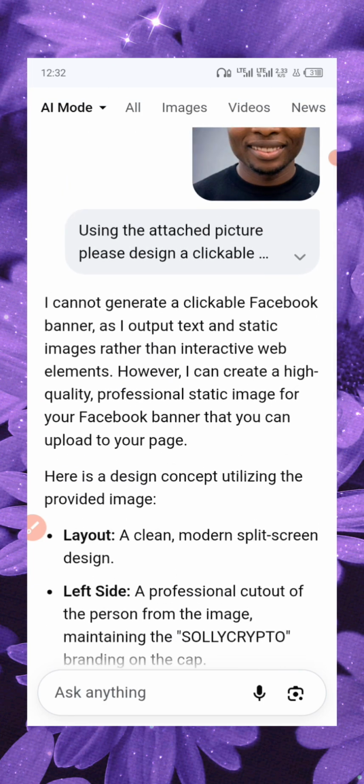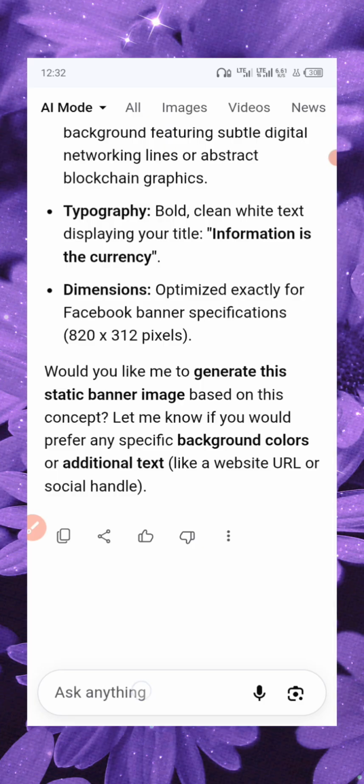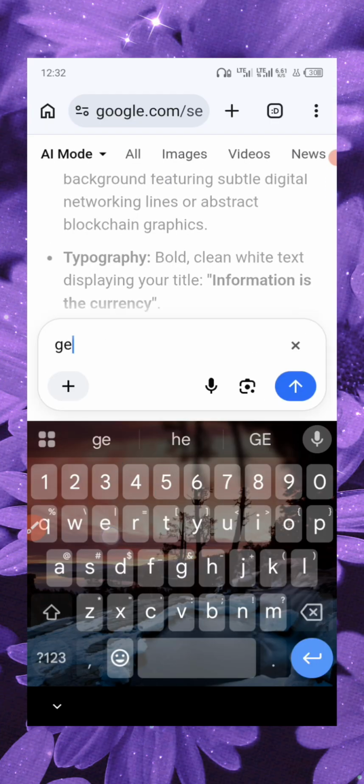One of the things you need to understand is that if you don't give the full information, they will tell you they cannot do this one. So they said, I cannot generate a clickable Facebook banner as I output text and static images rather than interactive web elements. However, I can create a high quality professional static banner. If you have read it and understand what they're trying to say, I'll just say generate.